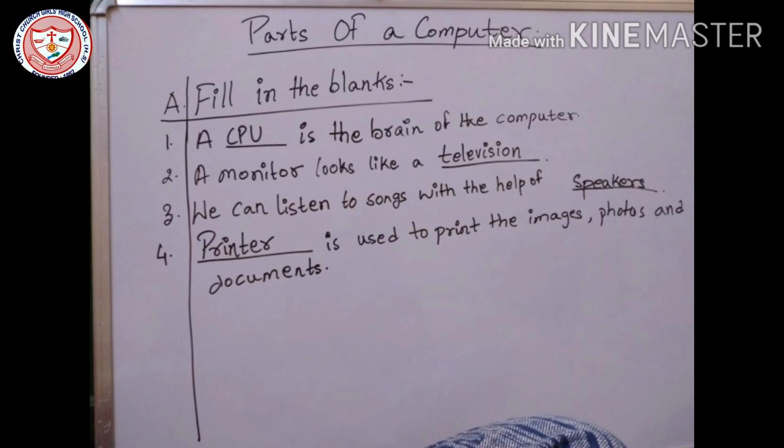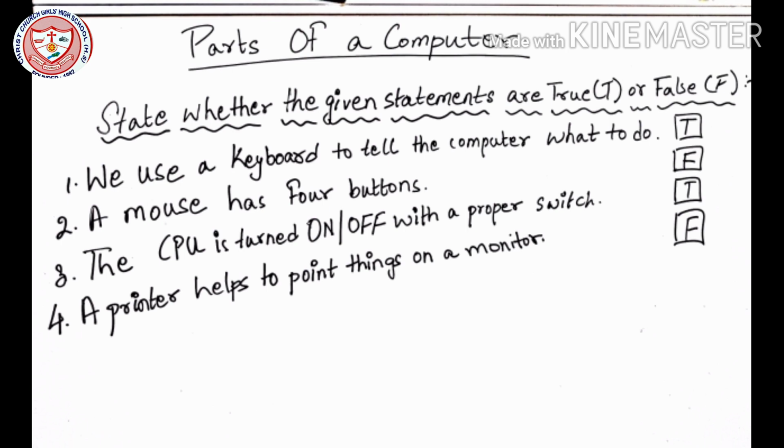So a printer is used to print images, photos and documents. See number C. State whether the given statements are true, T, or false, F. Whatever you have to do over here, whether the statement is true or false, when it is true, you are just going to write T, not TRUE. Follow the instructions given in the question.